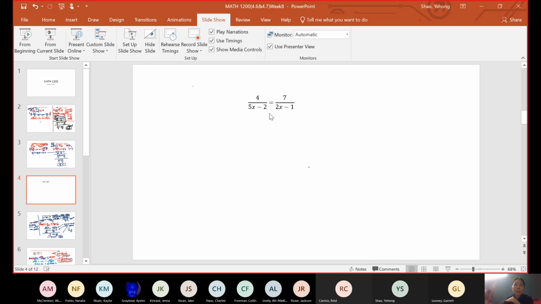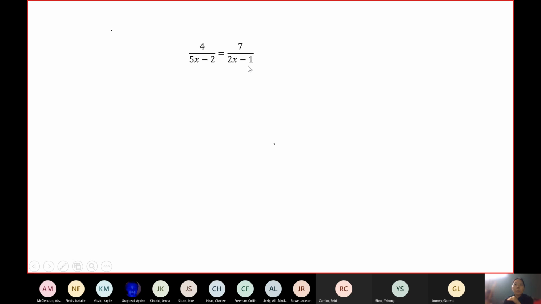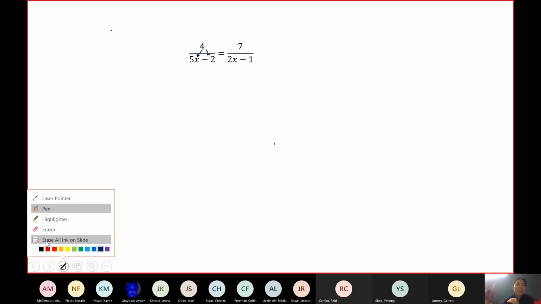Fractions. First thing is we see we have fractions on the left and on the right. Secondly, there are variables in the denominator. And thirdly, for this question, we really cannot say, okay, let's do 4 divided by 5x, 4 divided by -2. Unfortunately, that's not true. We don't have such a formula. You cannot divide like that. It doesn't work this way.